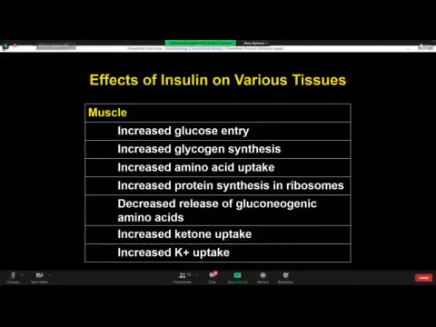Similarly, the effect of insulin on the muscle. Muscle is again one of the most dependent tissues upon insulin for glucose uptake. There is increased glucose entry, increased glycogen synthetase, increased amino acid uptake, increased protein synthesis, decreased release of gluconeogenic amino acids, increased ketone uptake, and increased potassium uptake. So you can reorganize this pattern to make a good MCQ of the effect of insulin on the muscle cells.